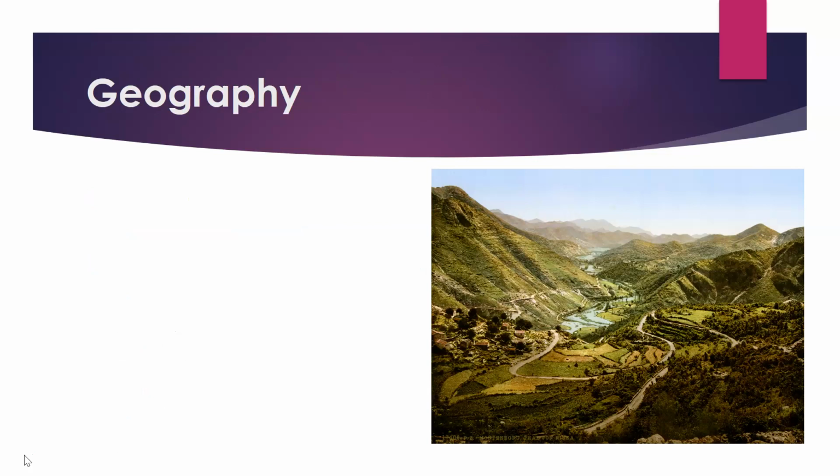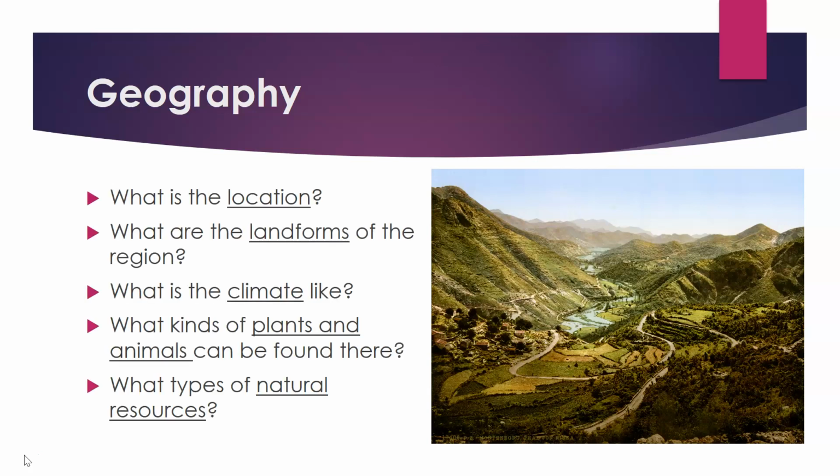In your graphic organizers, you will add details that geographers, historians, and archaeologists look at when they are studying civilizations. So under geography, we will consider the civilization's location. We will consider the landforms of the region where the civilization is located. We will also look at its climate and the types of plants and animals that can be found in that civilization. We'll also look at the types of natural resources that the civilization uses either for themselves or for trade.